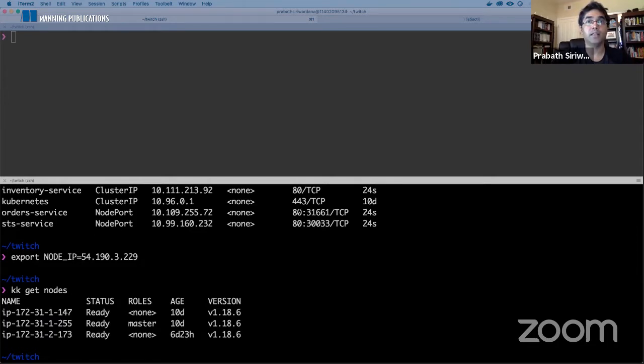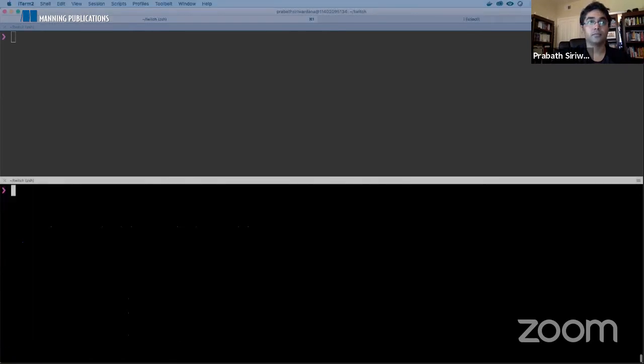So in this particular case, this is the node port, right? For the order service, this is the node port, and this is the node port for the STS service. So let's export that too.